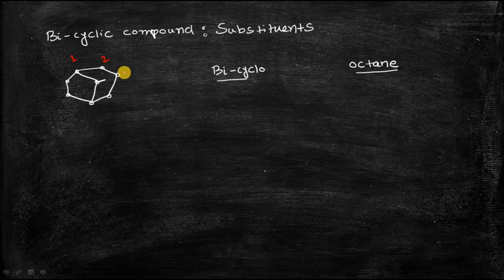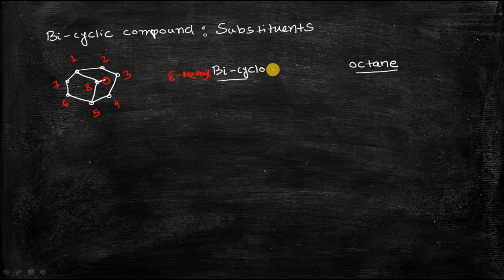So 2, 3, 4. Then we will go to the next bridge. So 5, this is the second bridgehead carbon atom, 5, 6, 7. And at last you should number this carbon atom, so 8. And this is the substituent, the methyl substituent, and the carbon atom which is bearing this methyl substituent has the number 8. So 8-methyl will come first, 8-methyl,